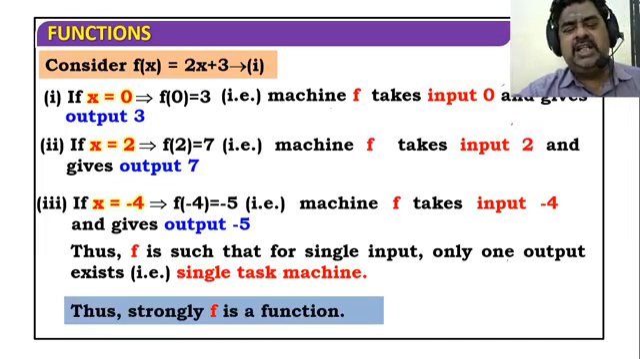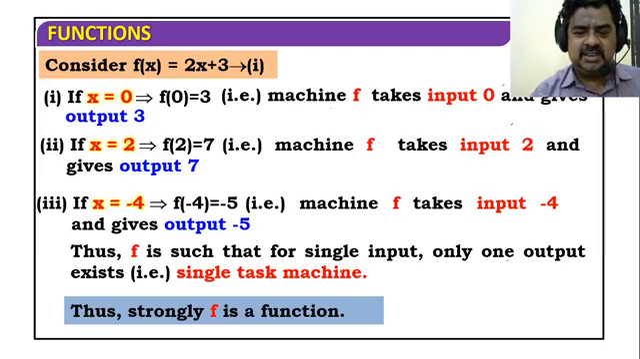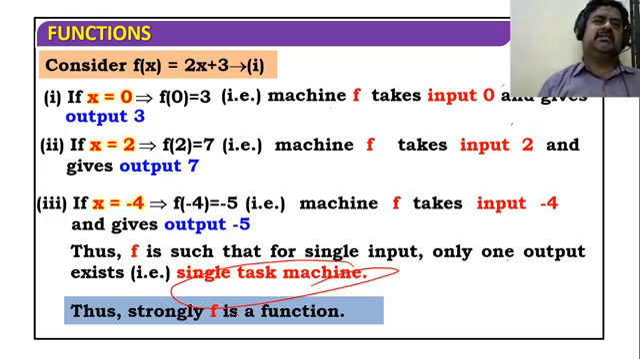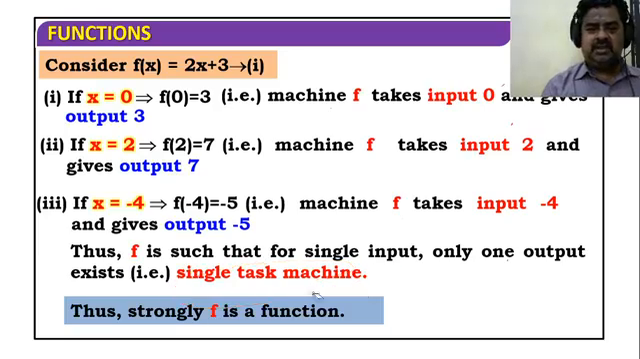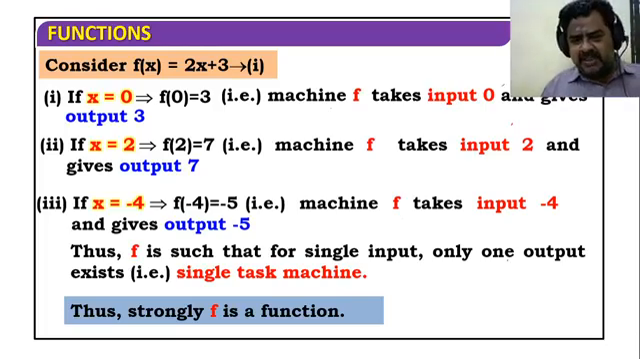Thus, strongly f is a function, and everybody will agree. Why is f strongly a function? Since it is a single task function. So for a single word, I have given a lot of inputs to you to understand the problem in a better way, so that you can solve it at any point of time in your subject. Okay, it will play a very vital role.